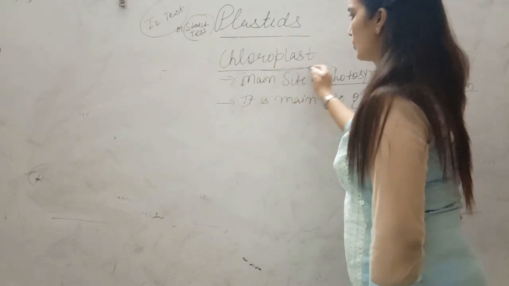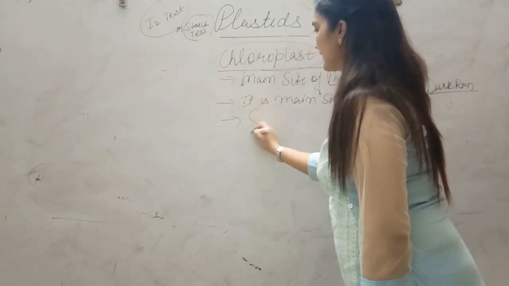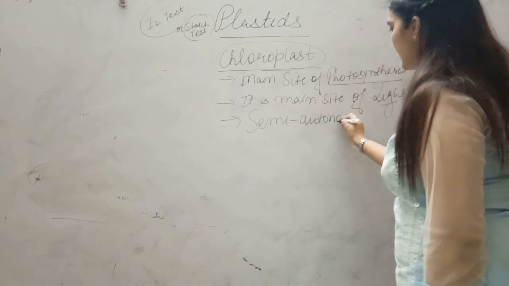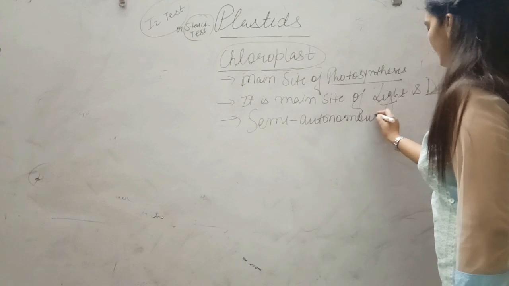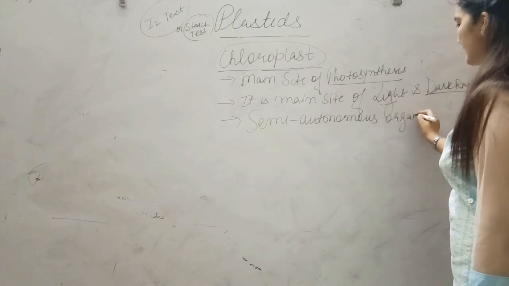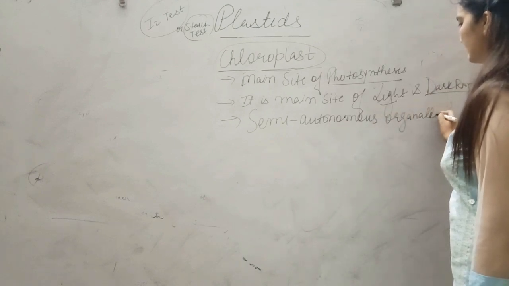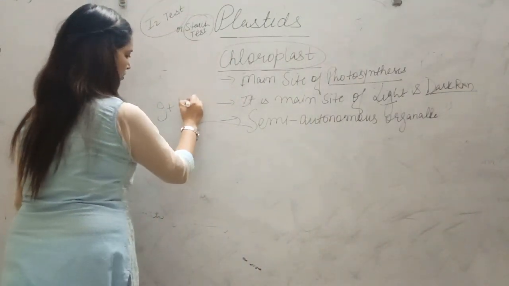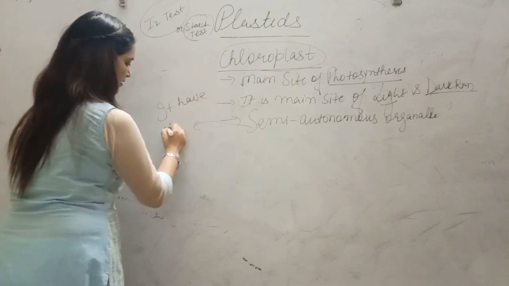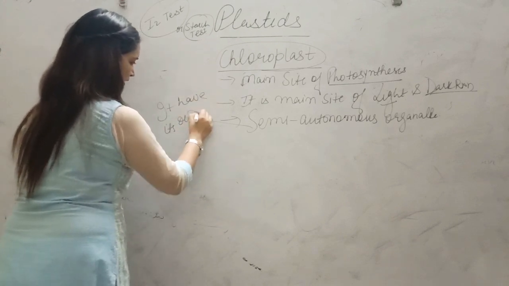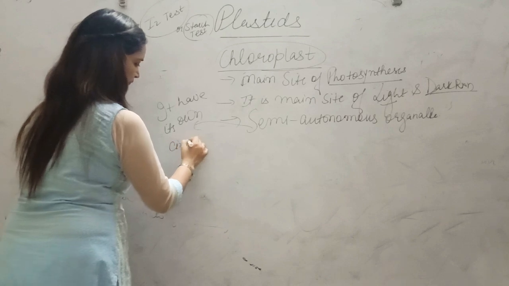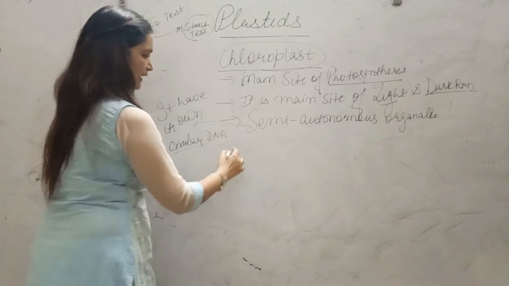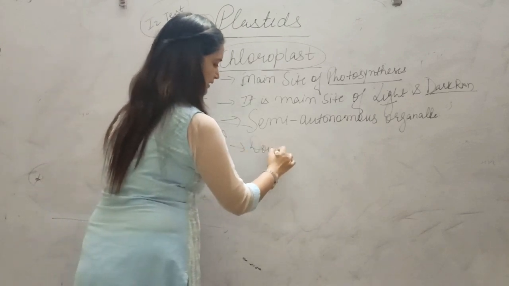Alright, this chloroplast is a semi-autonomous organelle. Why is it regarded as a semi-autonomous organelle, students? Because it has its own single circular DNA.